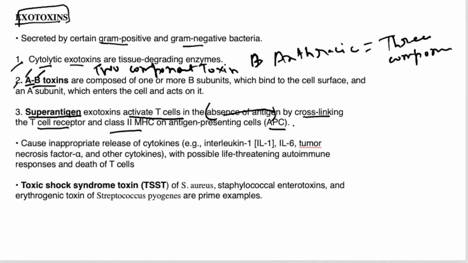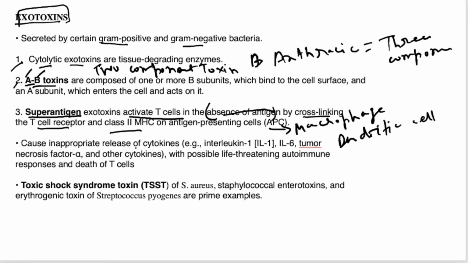Why do we call them superantigens? They are super duper antigens. They are those exotoxins which can activate the T cells even in the absence of the real antigens, because they cause cross linking between the T cell receptors and class 2 MHC complex present on the antigen presenting cells. We'll see these things in detail in immunology.